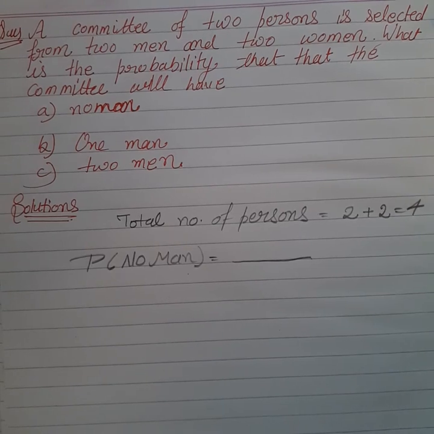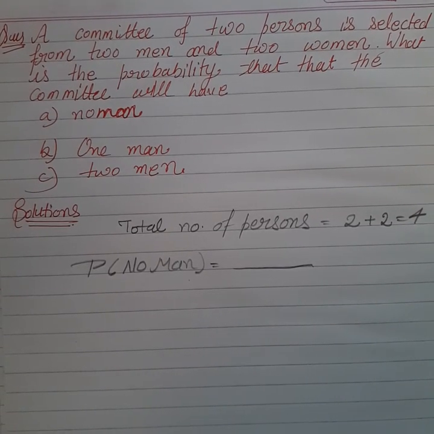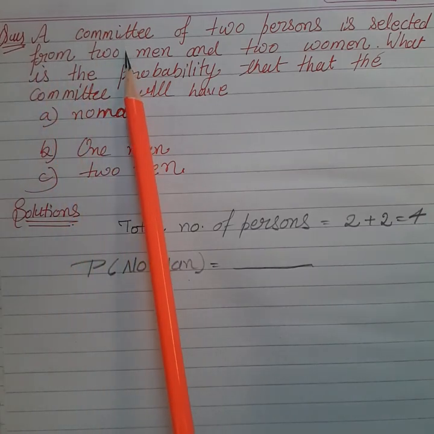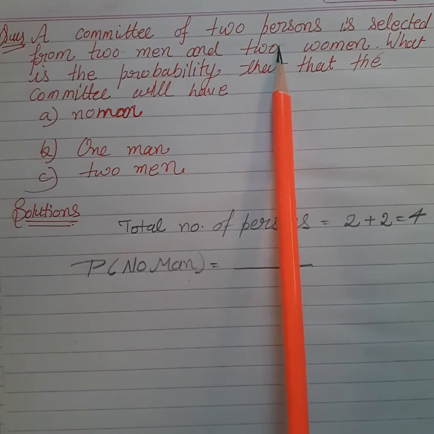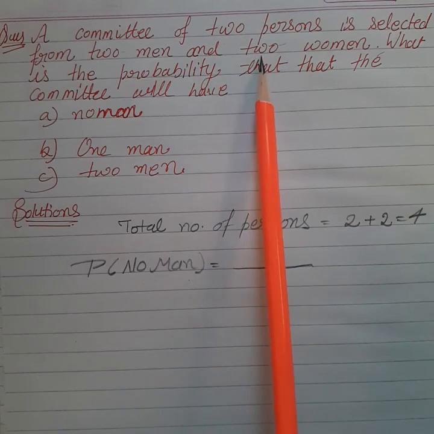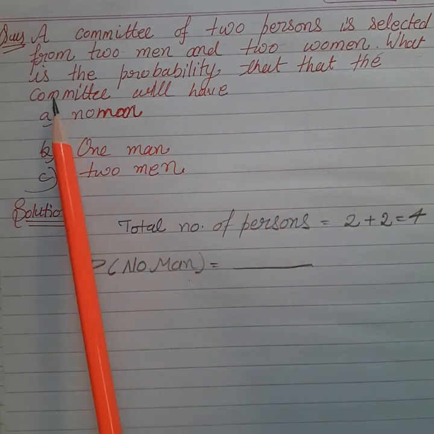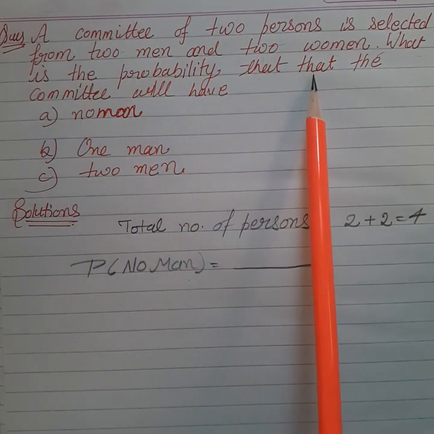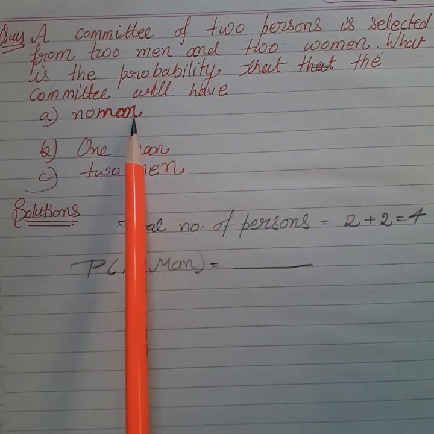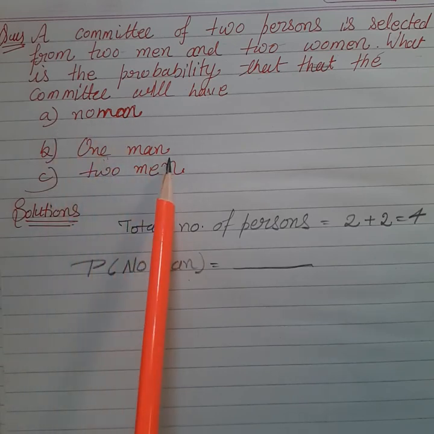Today we will discuss some problems that are based on probability. So let us start. Suppose that we take an example. A committee of two persons is selected from two men and two women. What is the probability that the committee will have no man, one man, two men?